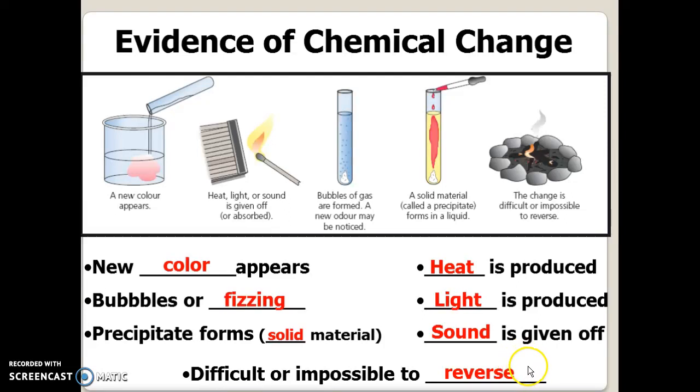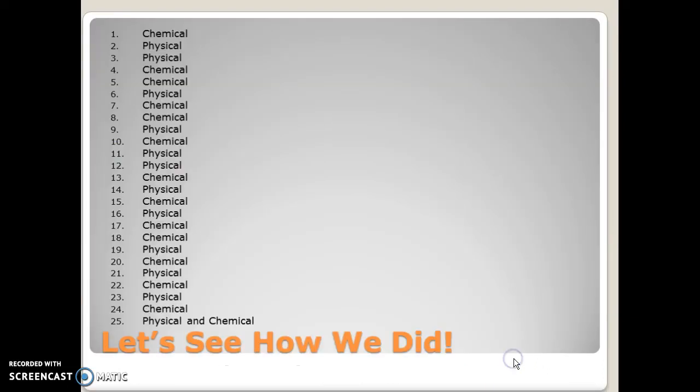One example your book gives and that I like is that we can take hydrogen and oxygen and we have a chemical change and we create water. But I can reverse that process. So not all chemical changes are impossible to reverse. Well, I hope this was helpful in deciding between chemical and physical changes.